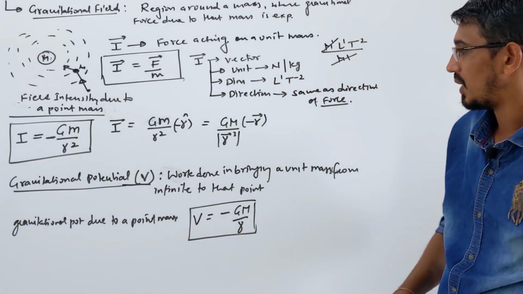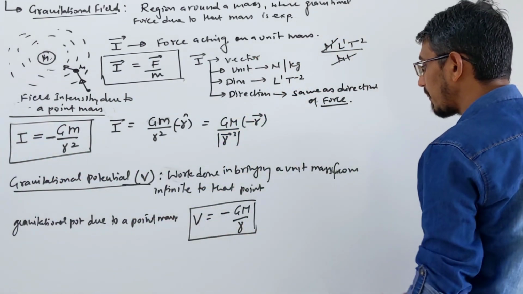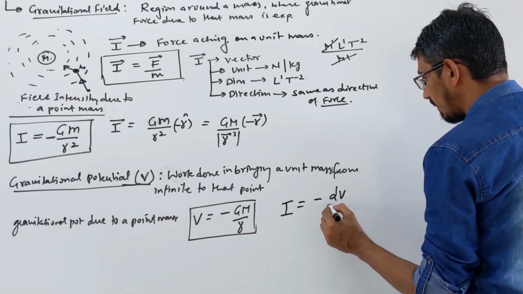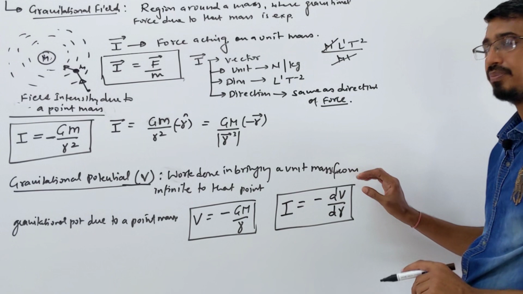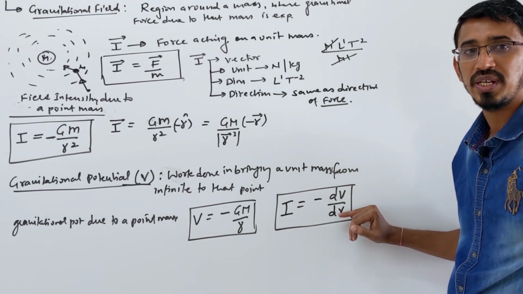Gravitational potential, and how intensity and potential are related, is very simple. Your intensity I is simply equal to minus dV by dr. This is called potential gradient, potential by distance. This is called potential gradient.